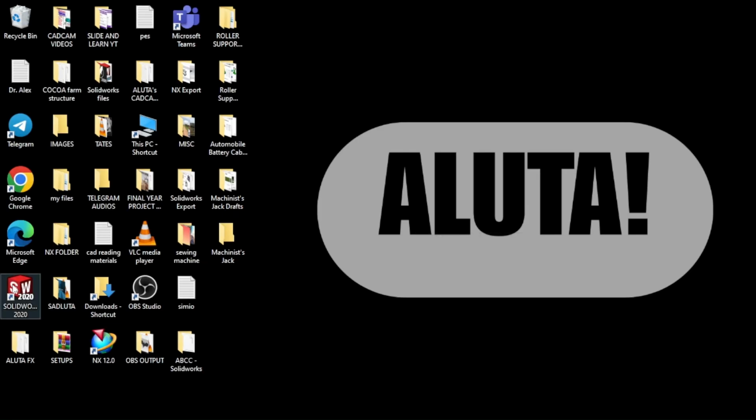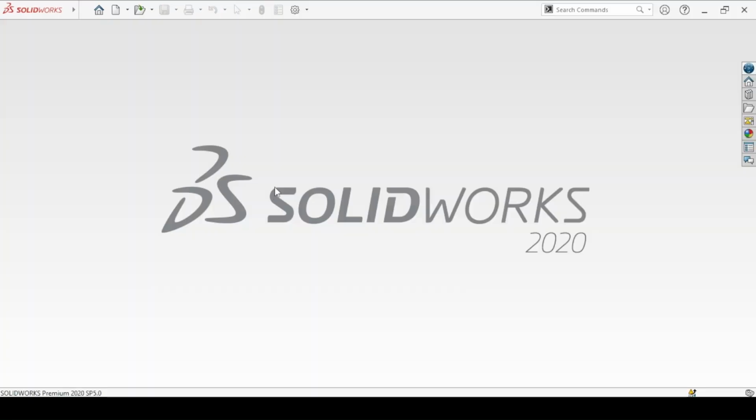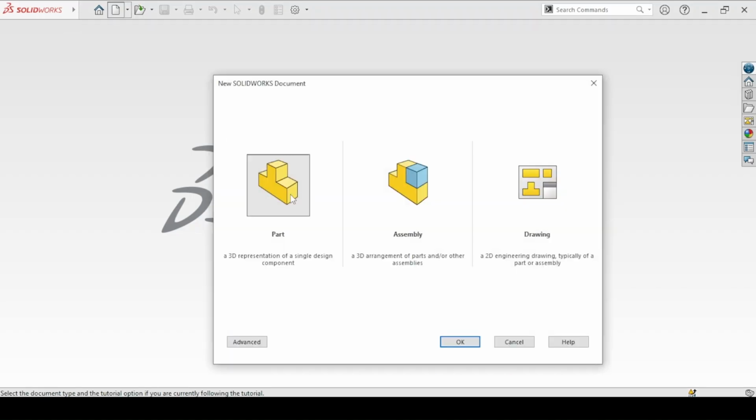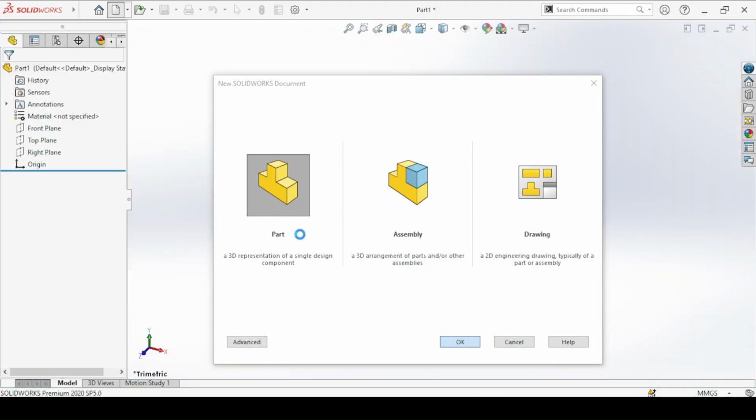And then you open SolidWorks. In the SolidWorks window, we create a new file with this new icon. You're creating a parts file, so okay. And this will take you to the SolidWorks 3D modeling workspace.